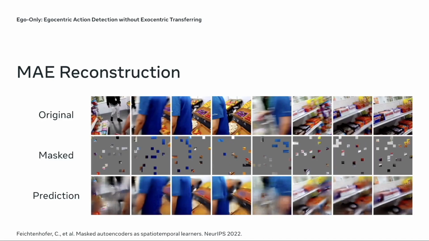Furthermore, we found that due to the head motion happening in egocentric videos, MAE might have learned spatial temporal correspondence as it can reconstruct this scene with good temporal consistency.